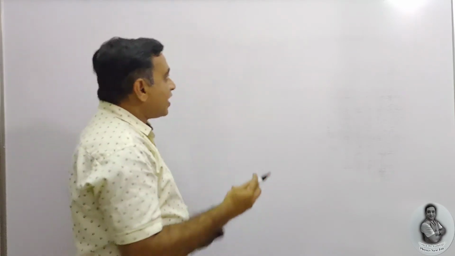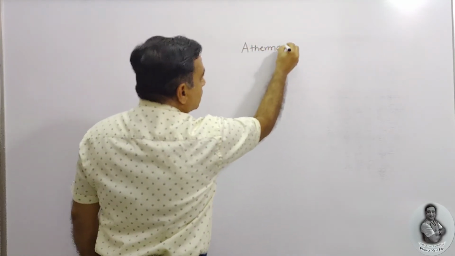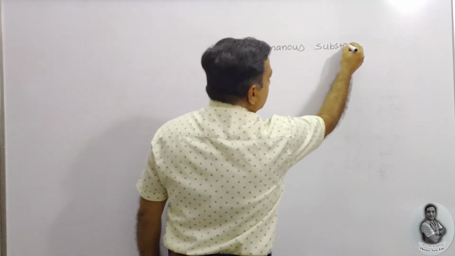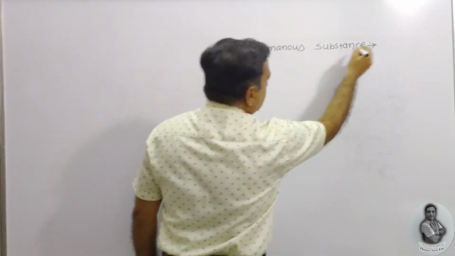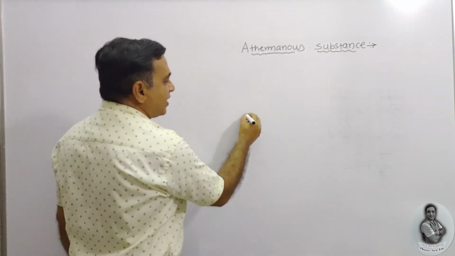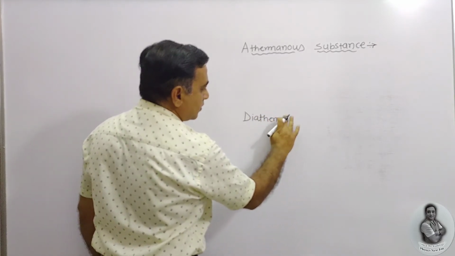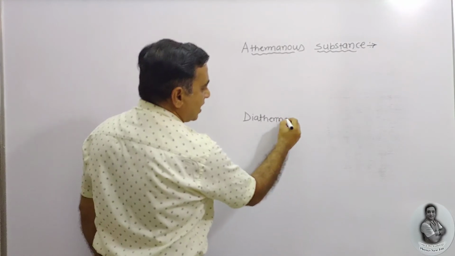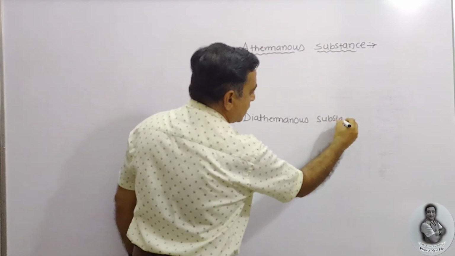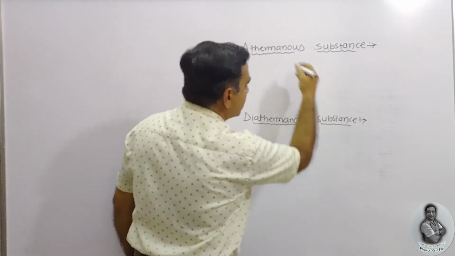So we are going to define initially the athermanous substance, and then diathermanous substance. Very simple concept, but don't get confused between these two.